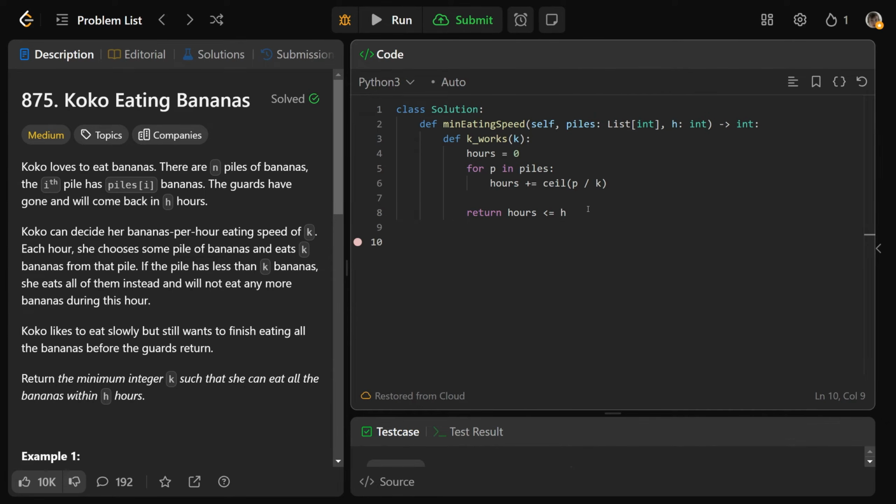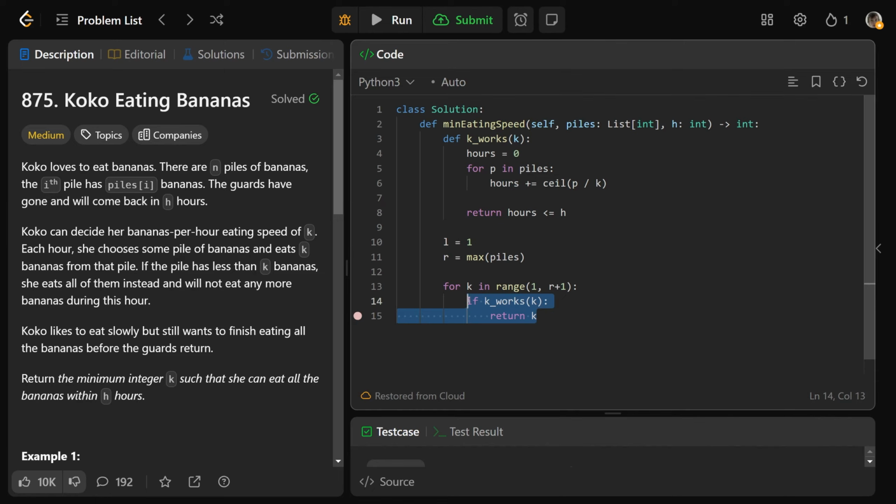Now, firstly, I want to write the unoptimized version. So just starting at 1 and going up, and we'll optimize that in a second. So let's just start L as the smallest amount possible, which is 1. That's the smallest k possible. Our upper range is the max of any of the piles. For k in the range of L to r plus 1, because that's exclusive, that goes from 1 until r inclusive. Now, if that k works, as in if that is actually a valid value for k, well then we found it, and we're going in order. We're starting at the smallest value going up, so that must be the smallest value that worked, and so we could just immediately return k.